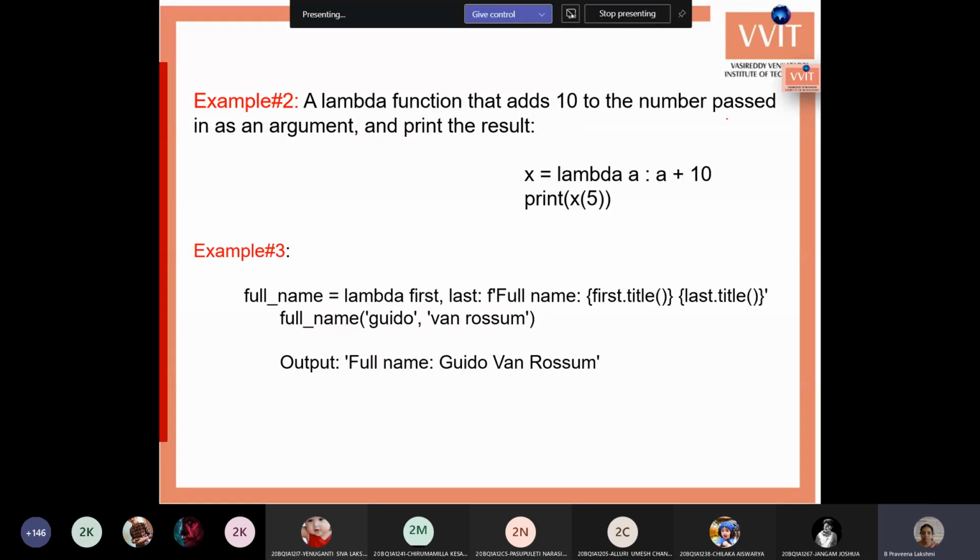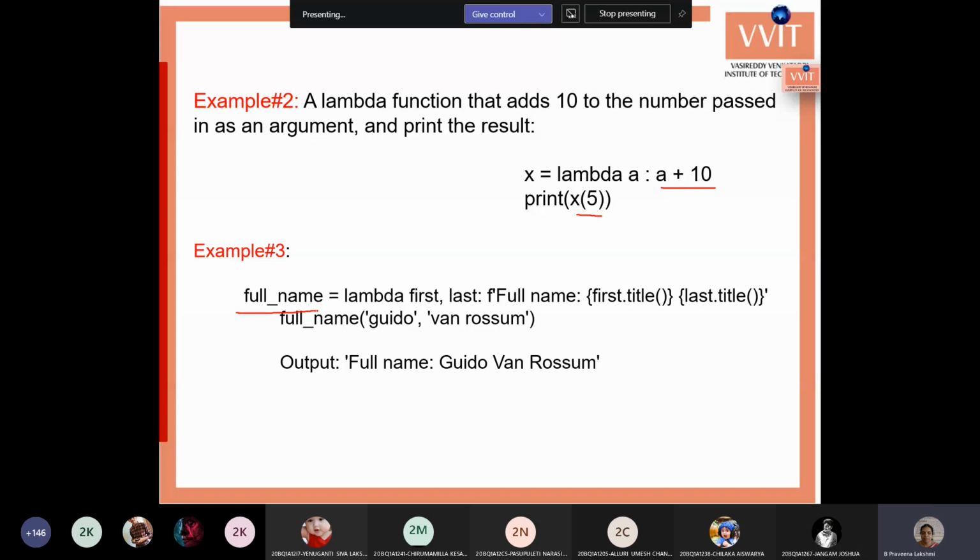So another example for the lambda function. Here the given value is to be added with the value 10. So a plus 10, and x of 5 passes the 5 to the lambda function and it adds 10, so we'll get 15. Okay, there's another small example.